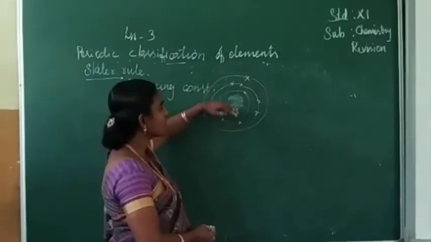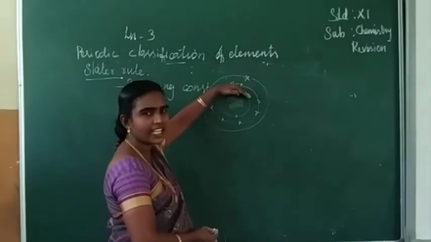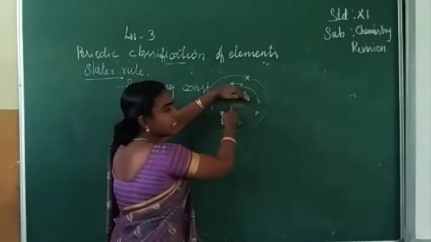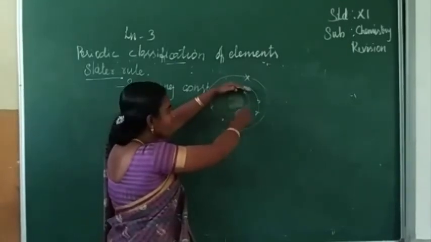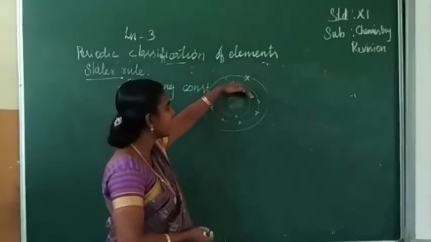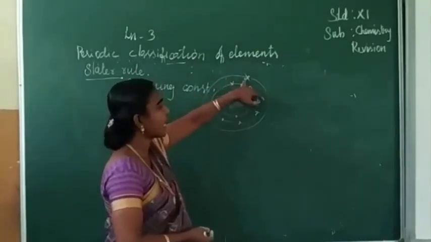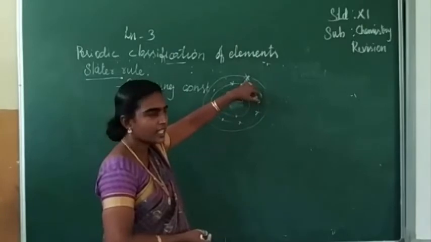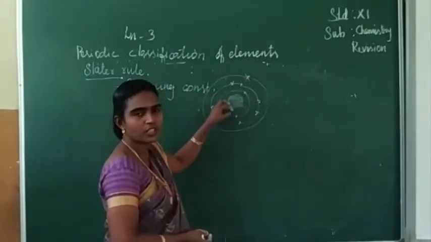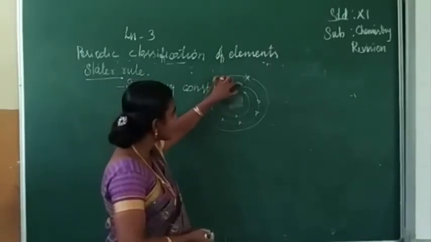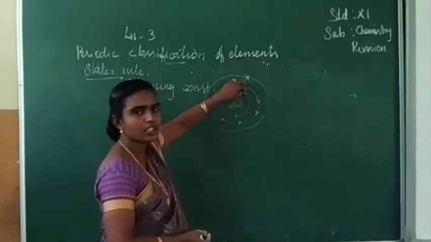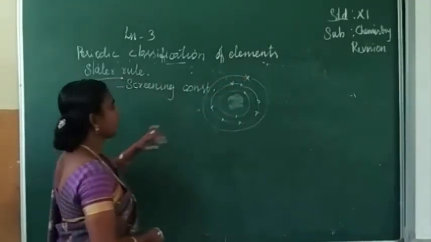These inner electrons act as a screen for the attraction between this electron and the nucleus. So the inner electrons are acting as a screen between the nucleus and the electron, and this electron experiences less attractive force towards the nucleus. This type of screening, because of the inner electrons, is called the screening effect.